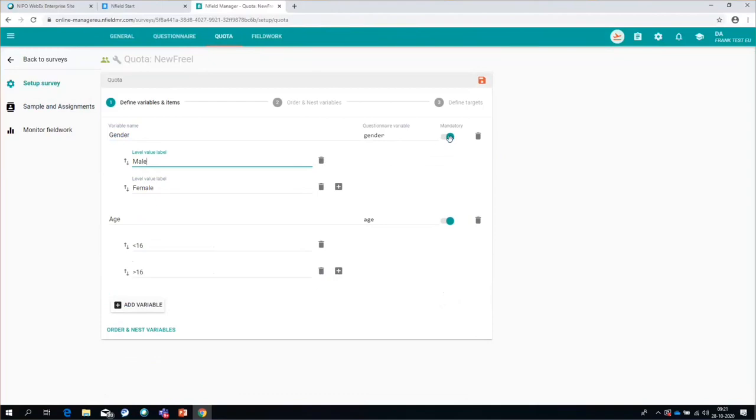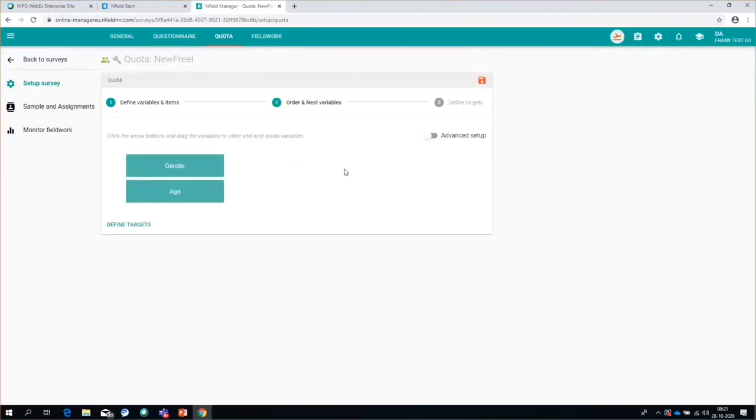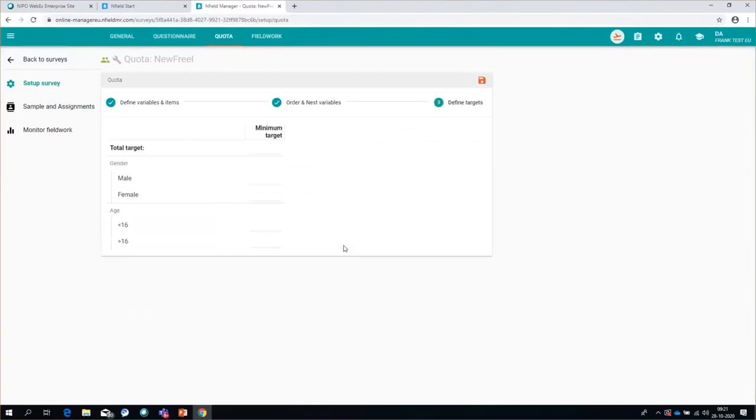Mandatory in this case means that your interviewer will have to select this quota frame before he actually starts an interview. Next step is then order and nest variable. This is somewhat different from how you are used to create interlocked surveys in the classic manager. You create interlocked surveys here by simply shifting age one step further than gender, and now you have interlocked age with gender. In this example, I will not interlock surveys. I will simply go to the next step, and that is targets.